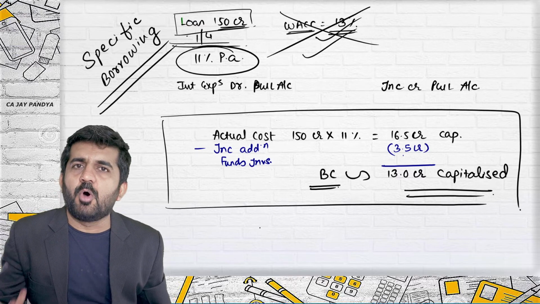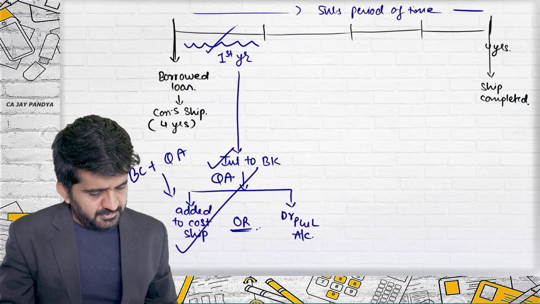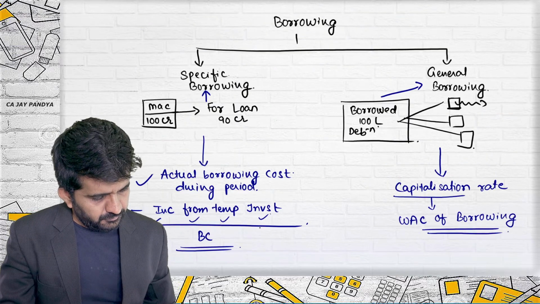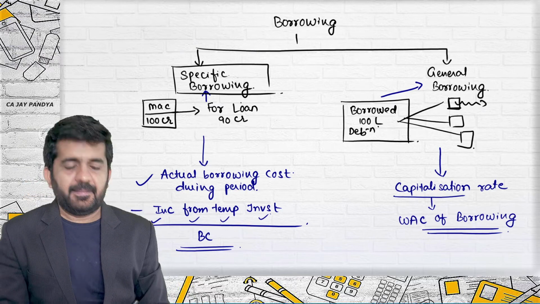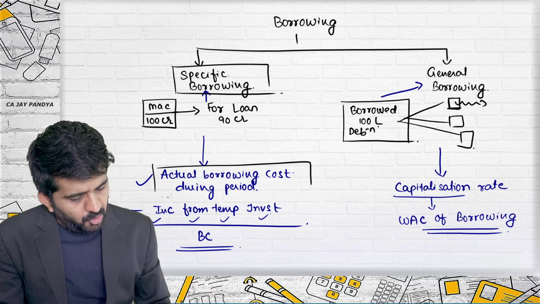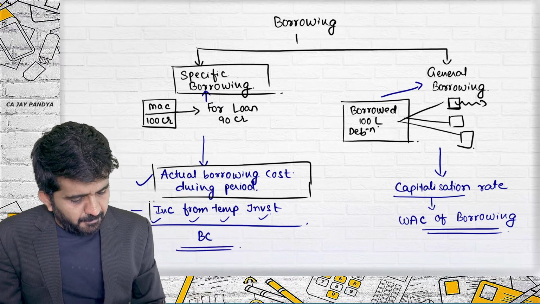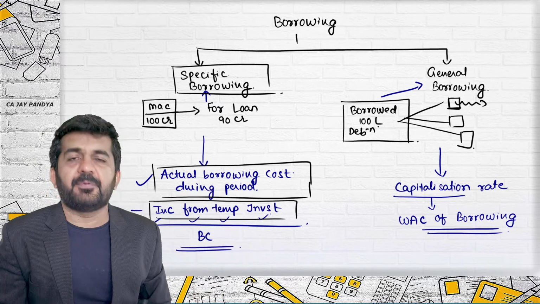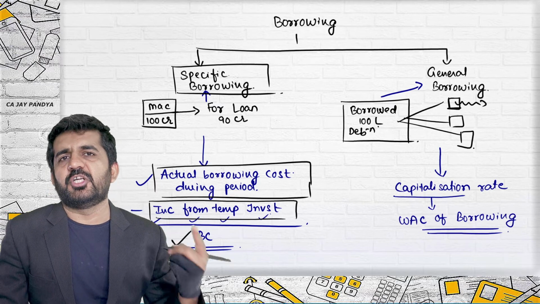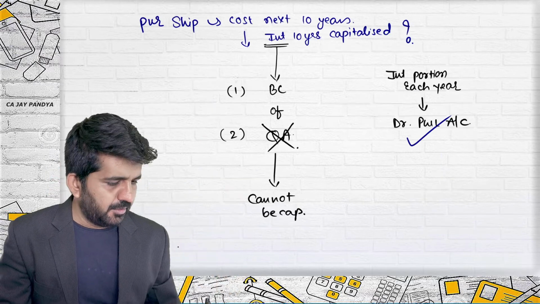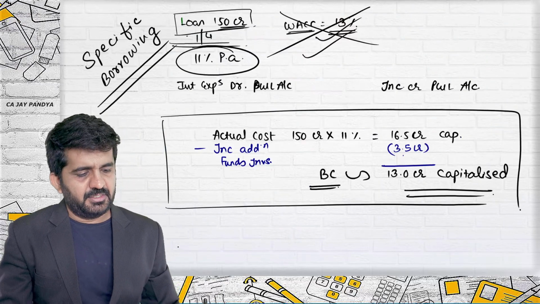This borrowing cost should be capitalized. For specific borrowing, actual borrowing cost during the period, our period was 1 year, minus income from temporary investment will be regarded as my borrowing cost, and if the conditions are satisfied, it will be capitalized.